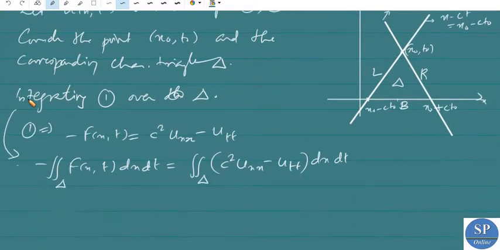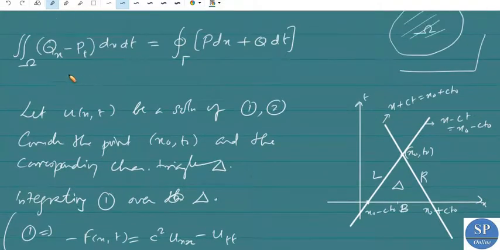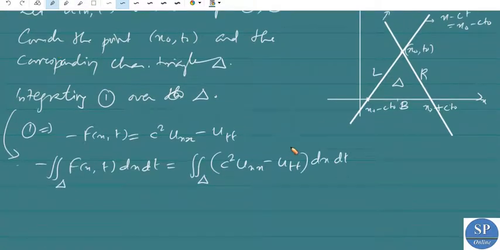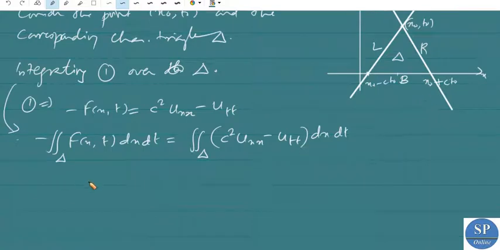Okay, so here we have the double integral over this delta of c square uxx minus utt dx dt. So we can put this in Green's formula. We can replace q by c square ux and p by ut.